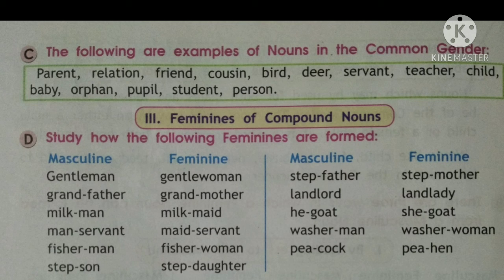Fisherman will become fisher woman. Stepson will become stepdaughter. Stepfather, stepmother. Landlord, in feminine it will be landlady. He goat will be she goat. Washerman, washerwoman. Peacock will become peahen. So these are the compound words. When two words are joined and written, then how do we make that masculine into feminine?